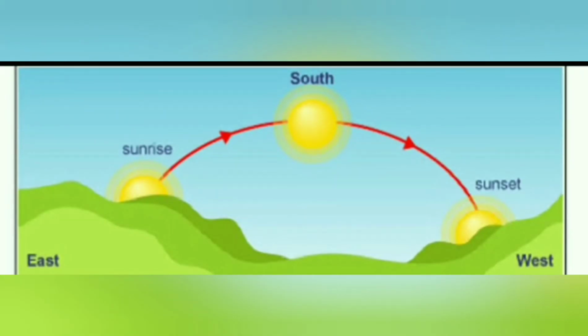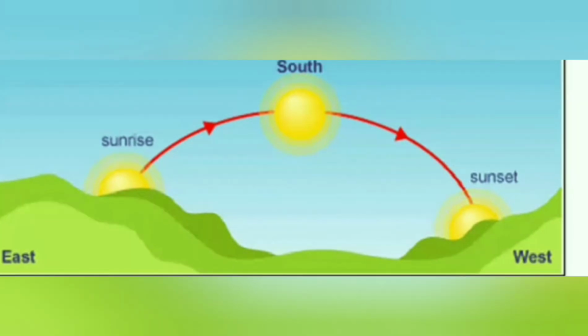Weather changes because of the rotation of the earth. Okay, and climate changes because of the revolution and tilt of the earth around the sun. Also, seasons are caused by the revolution of the earth only, and the rotation of the earth causes day and night. Rotation of the earth is responsible for the change in temperature. Temperature changes because of the rotation of the earth.